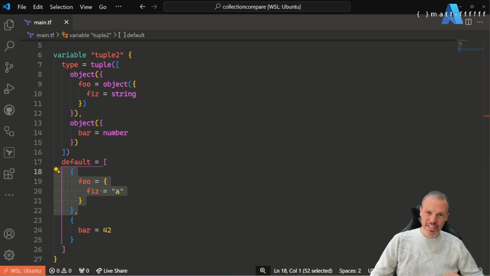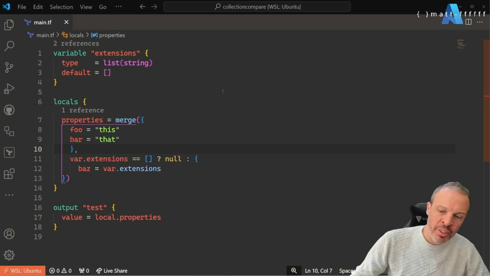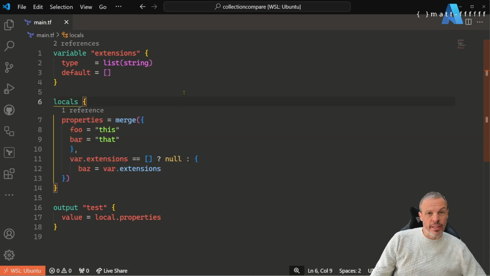So I promised you a real world example. This is simulating what you might do if you're using AZ API and constructing the properties bag for a resource.